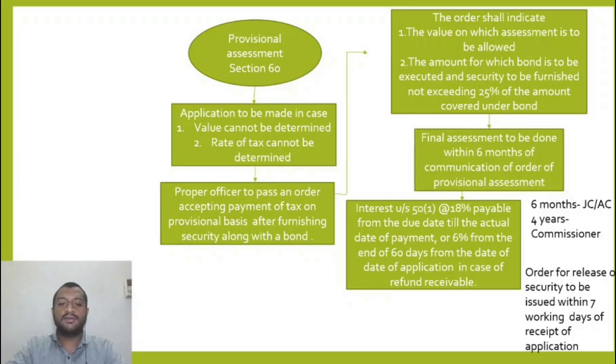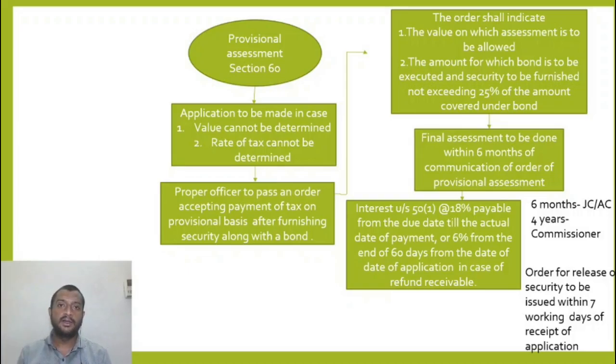Along with that, I also give a security. What is the value of the security that I give? It is equivalent to the amount in excess of the provisional assessment that is estimated by the proper officer, which is required to be paid in the future.